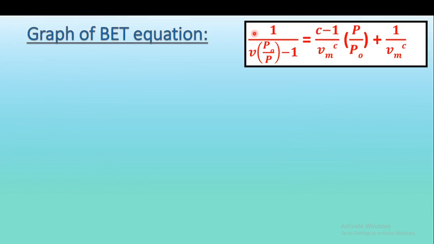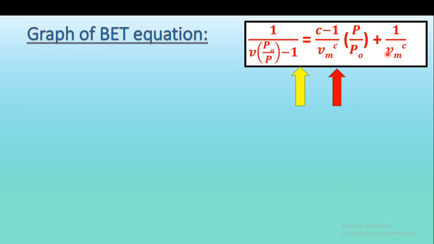We know the equation 1 upon V into bracket P0 upon P minus 1 is equal to C minus 1 divided by Vm C into bracket P upon P0, plus 1 upon Vm into C.